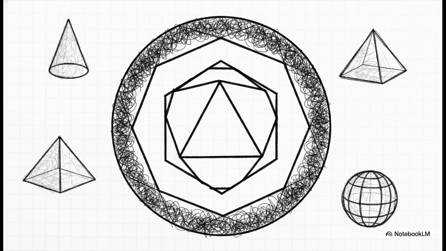Now, Euclid's logical game certainly didn't stop at drawing flat shapes on a two-dimensional plane. By the time we hit Book 12, the Elements introduces something called the method of exhaustion. This was an absolutely ingenious logical tool used to calculate the relative volumes of 3D shapes, think cones, pyramids, and spheres. By packing polygons with an increasing number of sides inside a shape, they could essentially exhaust the area. Guys, this was literally an ancient precursor to modern calculus and integration.